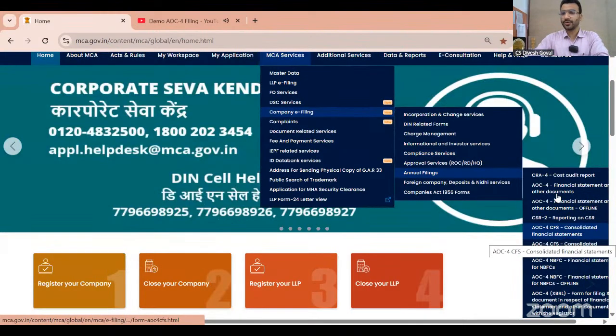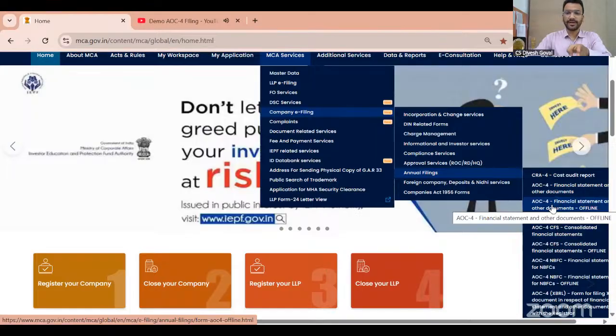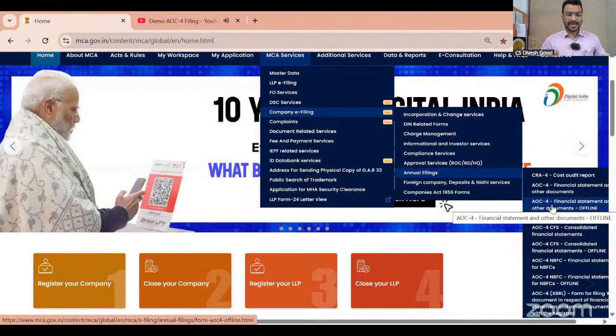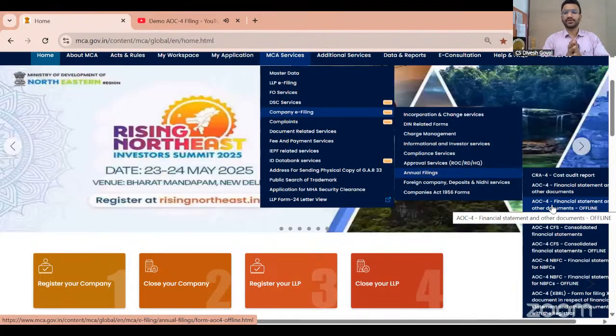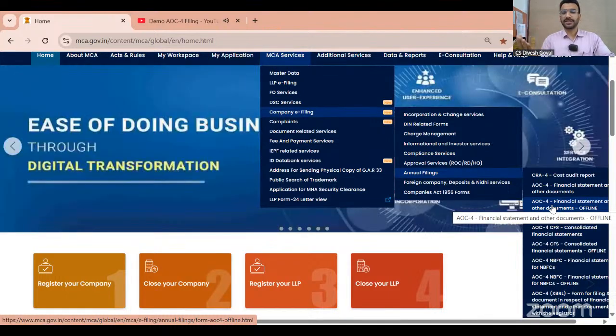In annual filing, here you can see AOC-4 financial statement and other documents, and financial statement and other documents offline. Now, many people have asked the question, why two options, online and offline? Let me tell you, AOC-4 is one of the biggest forms of the Companies Act. We have to mention so much information in AOC-4 from the financial statement point of view, like the balance sheet and P&L, so many figures.